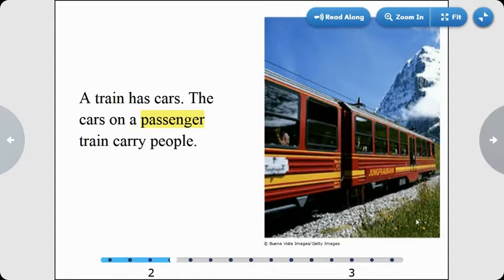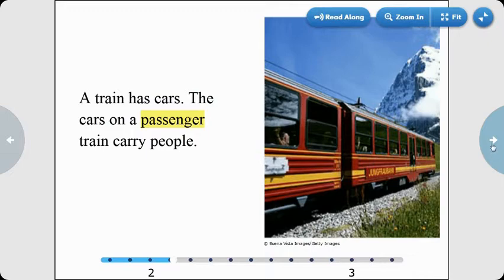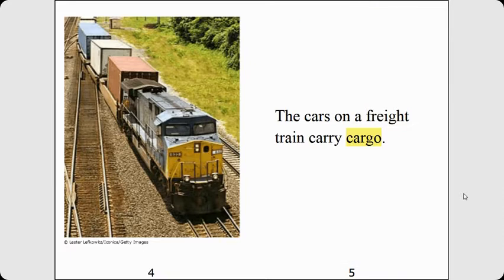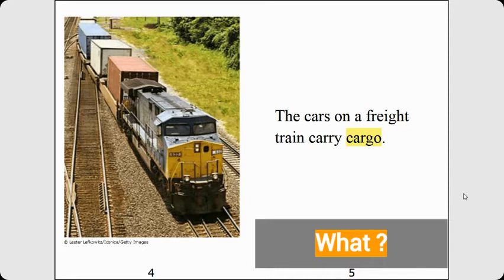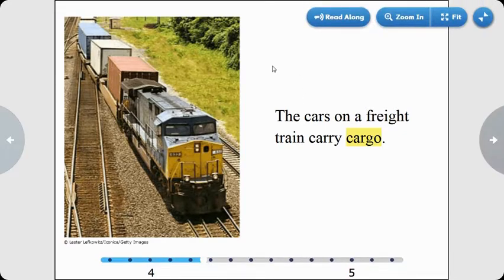A train has cars. The cars on a passenger train carry people. A passenger is a person that rides in a vehicle, like a train or a car. The cars on a freight train carry cargo. Here's a what question. What do the cars on a freight train carry? They carry cargo. Cargo is the load that is carried by the train. There's some cargo right there.